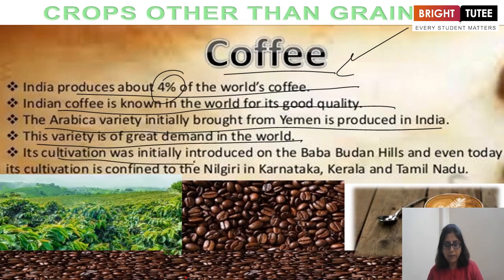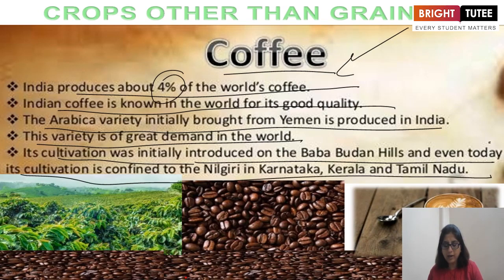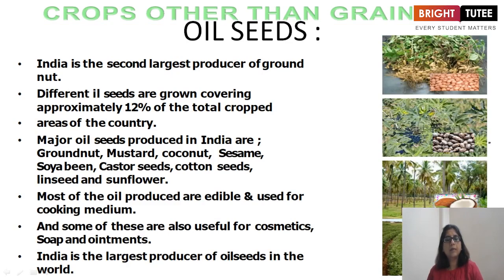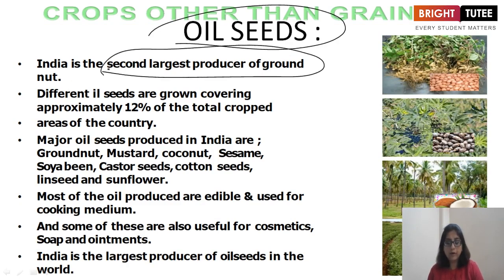Its cultivation was initially introduced on the Baba Budan Hills, and even today, its cultivation is confined to the Nilgiri in Karnataka, Kerala, and Tamil Nadu. Now, one more crop is there other than the grains. It is oil seeds. India is the second largest producer of groundnut oil.